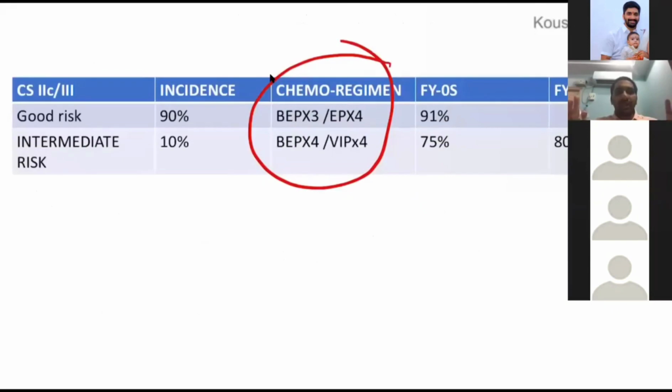Stage 2C and 3, the management is same. Good risk, 3 cycles of BEP. Intermediate or poor risk, 4 cycles of BEP.